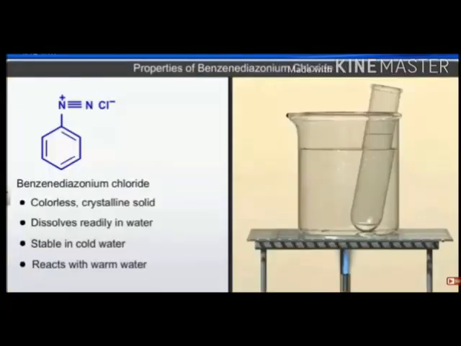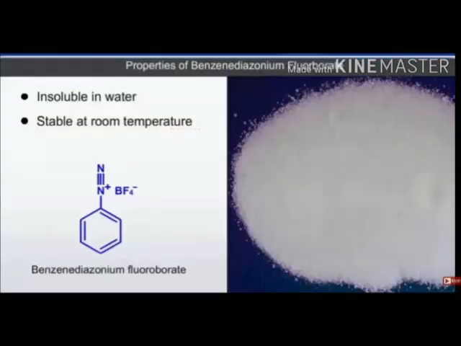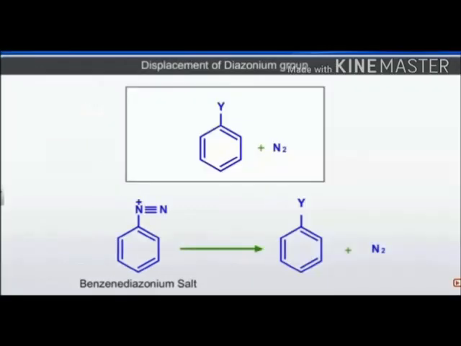Benzene diazonium chloride is a colorless crystalline solid, dissolves readily in water, is stable in cold water, and reacts with warm water. These are some properties of benzene diazonium chloride. It is colorless, you can see in the picture also. While benzene diazonium fluoroborate, where X is BF4, is insoluble in water and stable at room temperature. It is not soluble in water, but it is stable at room temperature.